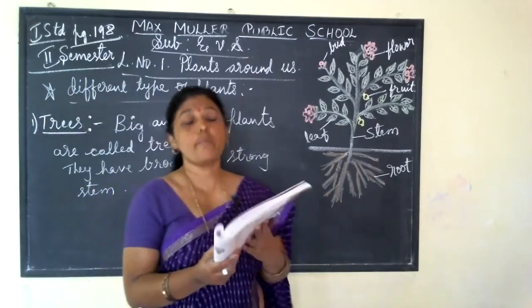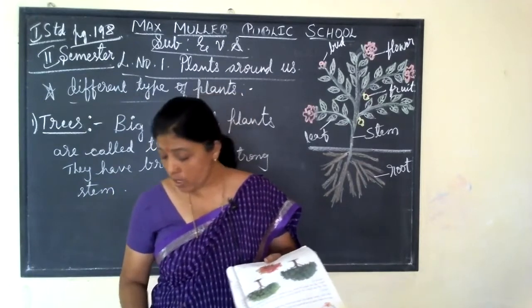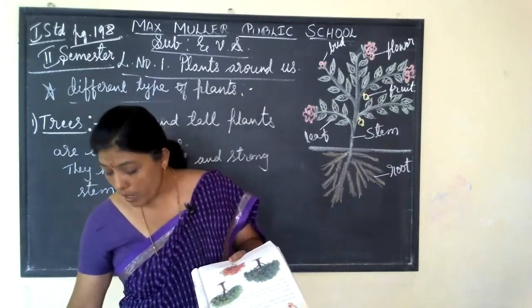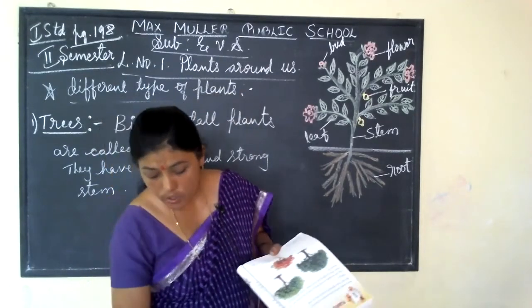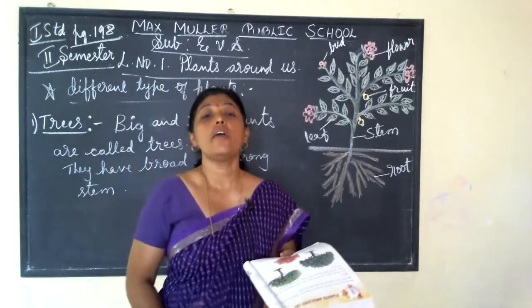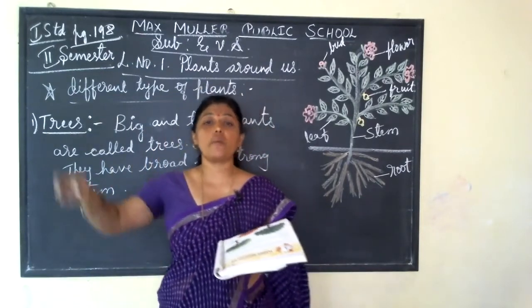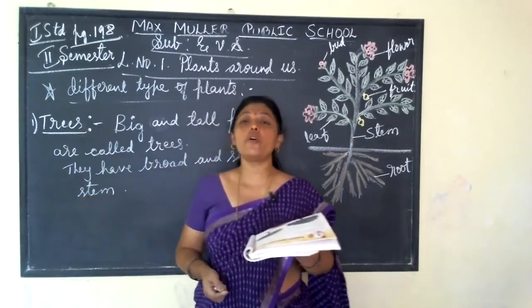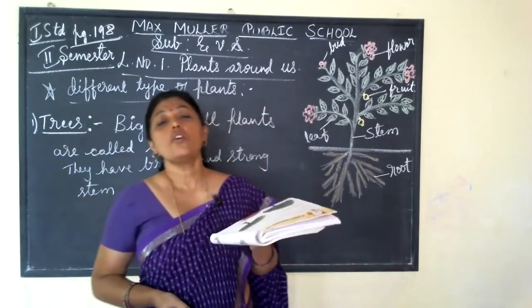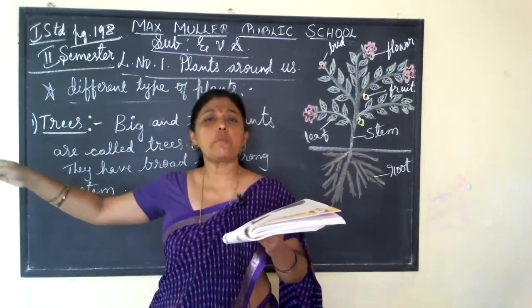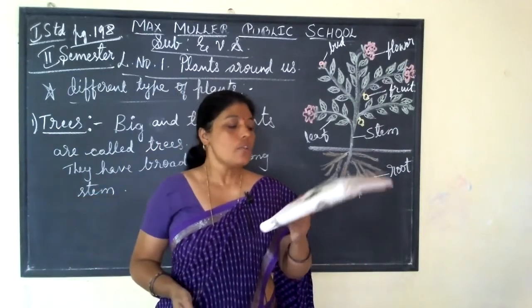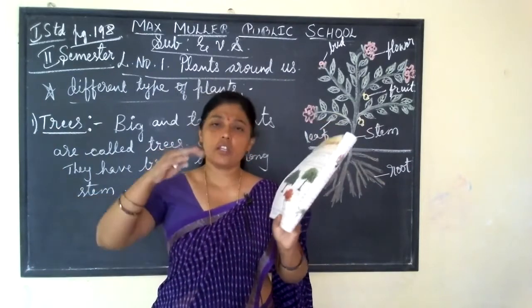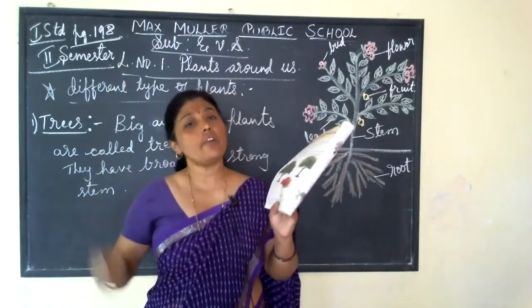See, mango tree. When you are going to your native place, you can see there are so many big trees surrounding. While going in a bus, if you peep through the window, you can see so many big trees. Isn't it, children? So trees are very big and tall.